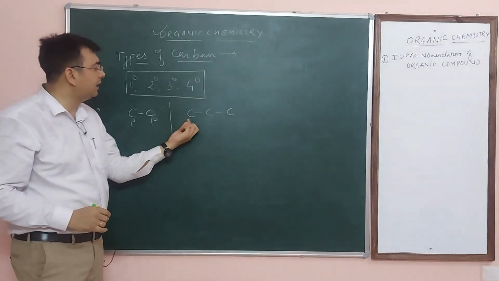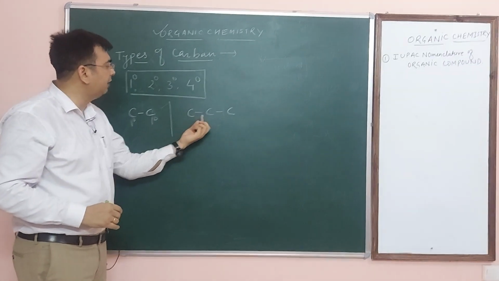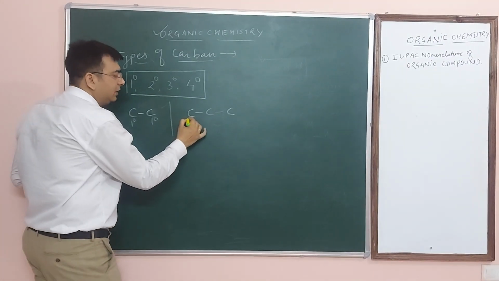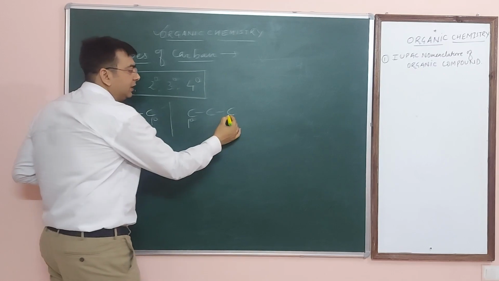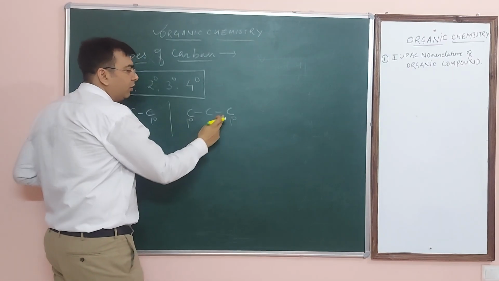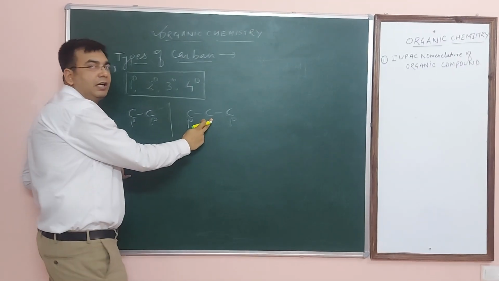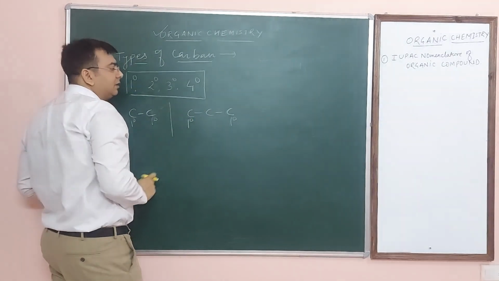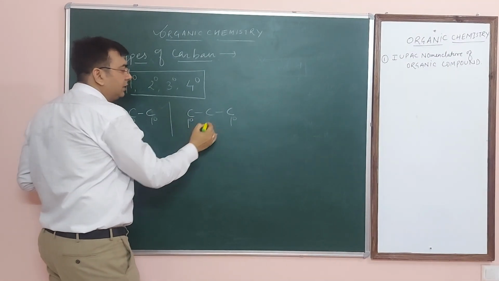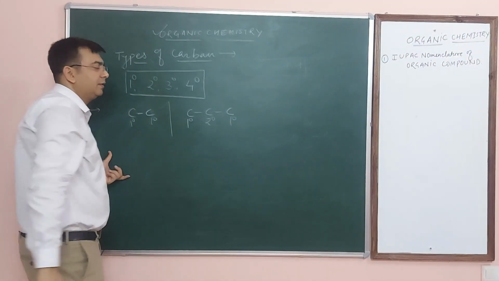Like suppose this is directly linked with this carbon, it means directly linked with only one carbon. This one is known as primary carbon atom. This one is also known as primary carbon. Why? Because this carbon is also directly linked with only one carbon atom. But this carbon is directly attached with these 2 carbons. That is why this is known as secondary carbon atom.